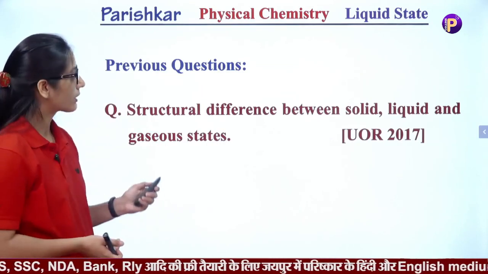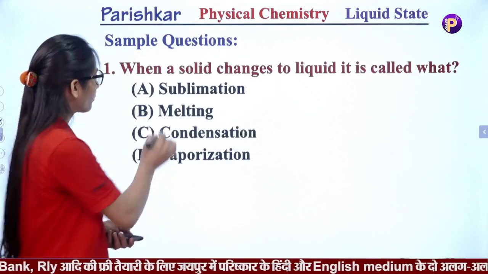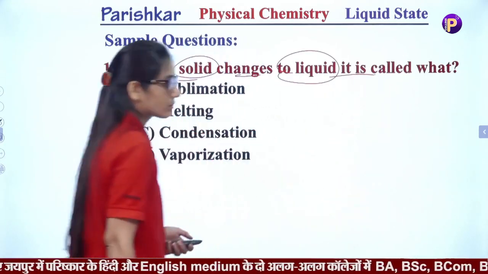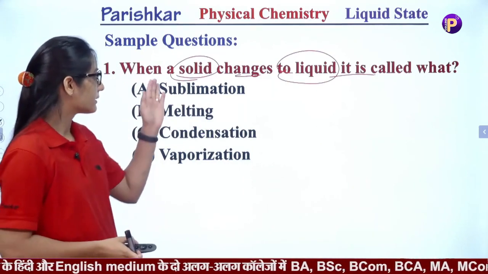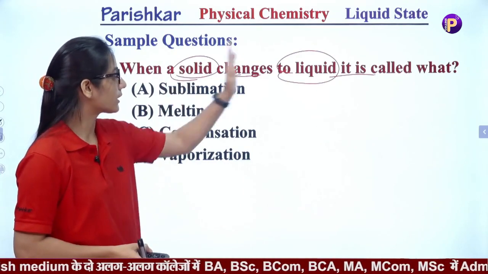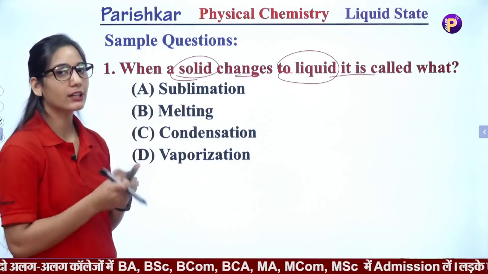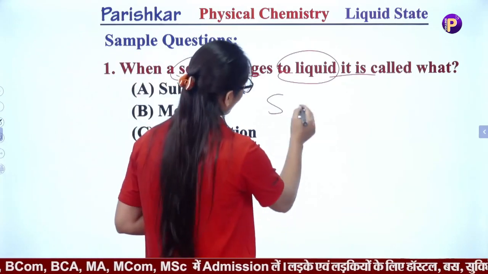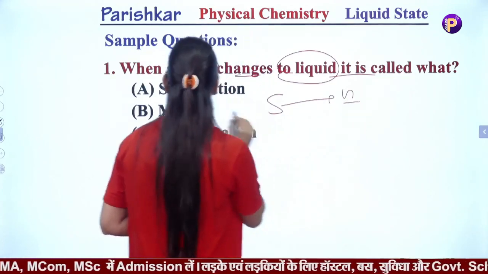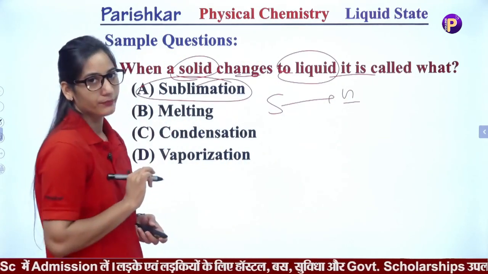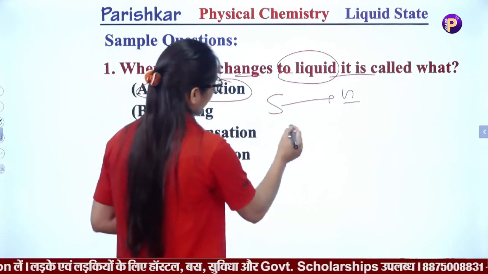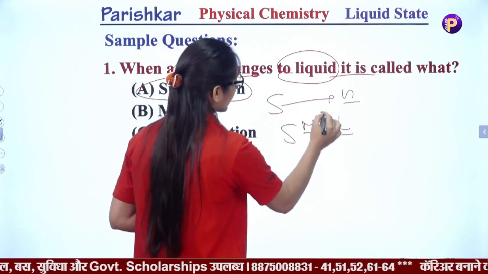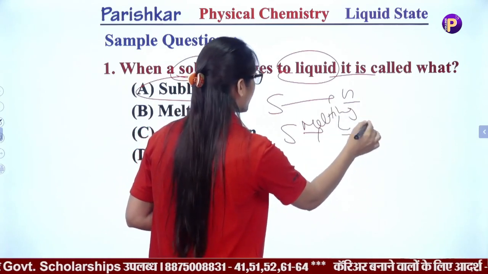Okay students, so now the next question is, when a solid changes to liquid, it is called what? Means when the state of matter changes from solid to liquid, what kind of process do we call it? As you know that when a solid directly changes to gas, we call it sublimation. And when a solid changes into liquid, we call it melting, and that temperature is known as the melting point.